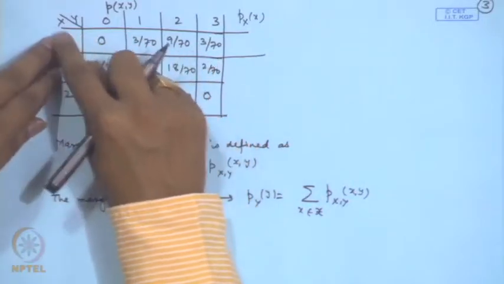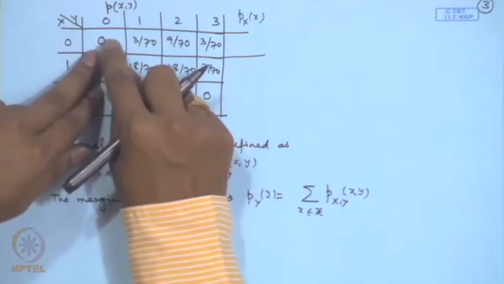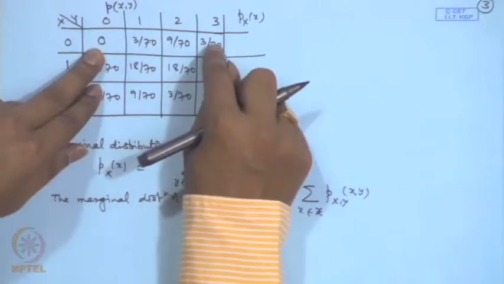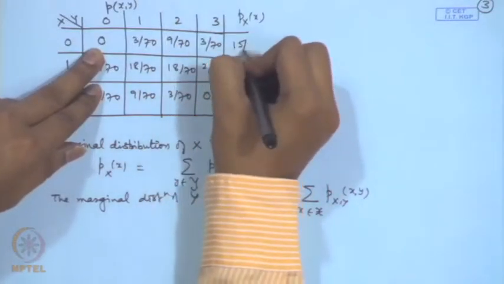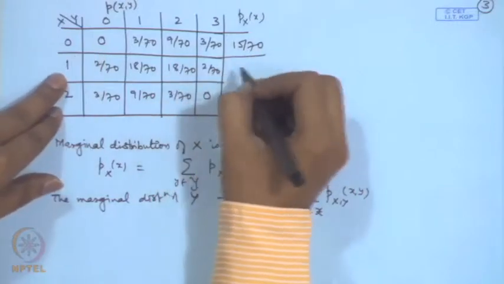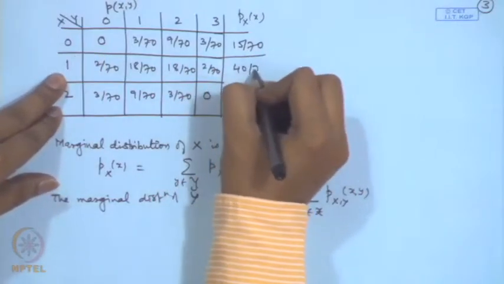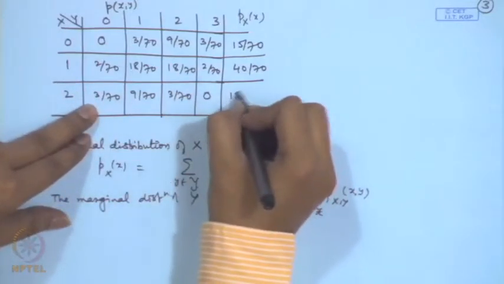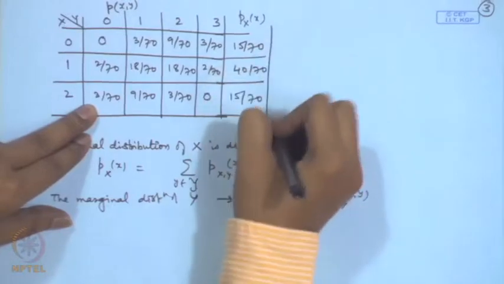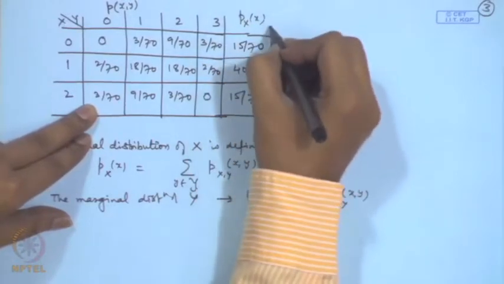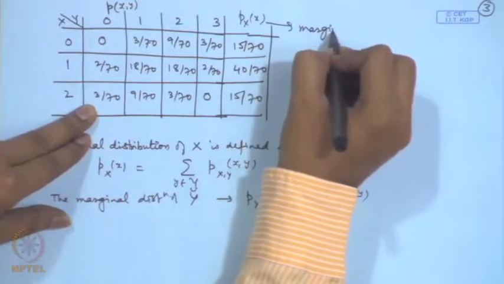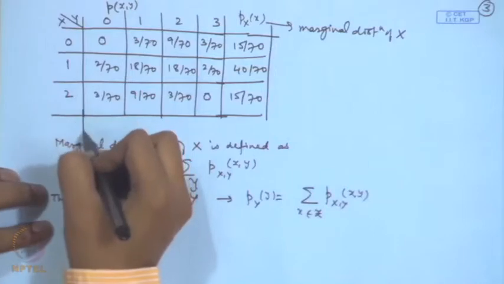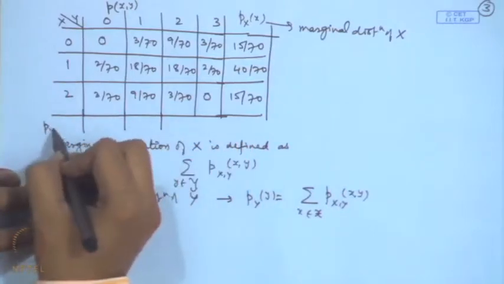So, probability x equal to 0 is obtained by summing over y is equal to 0, 1, 2 and 3. So, that is equal to 15 by 70, 40 by 70, and 3 plus 9 plus 3, that is equal to 15 by 70. So, this rightmost column gives the marginal distribution of x. Similarly, if we add with respect to x, we get the marginal distribution of y.